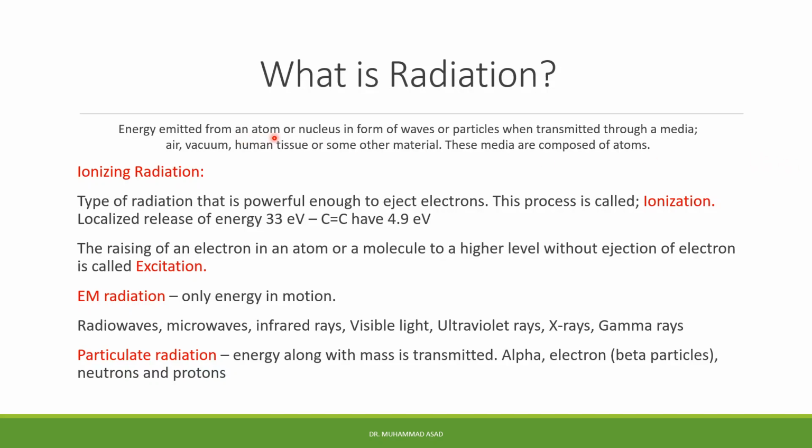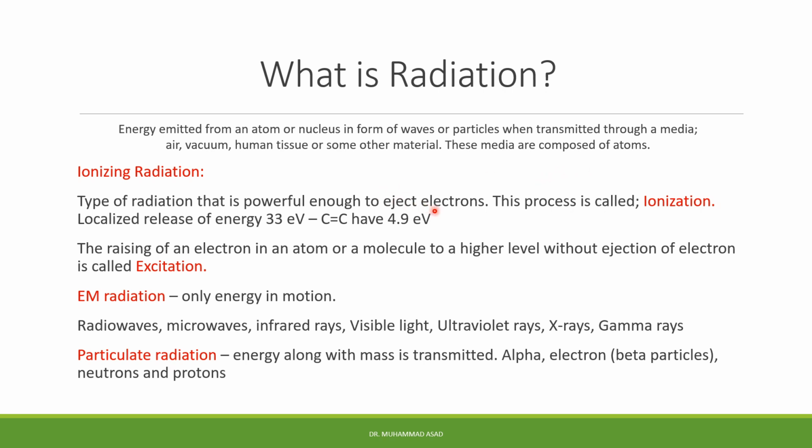Radiation is energy emitted from an atom or nucleus in the form of waves or particles when transmitted through a medium, and that medium can be air, vacuum, human tissue, or some other material. And we all know that these media are composed of atoms. Radiation is of two types, ionizing and non-ionizing, but our focus will be ionizing radiation.